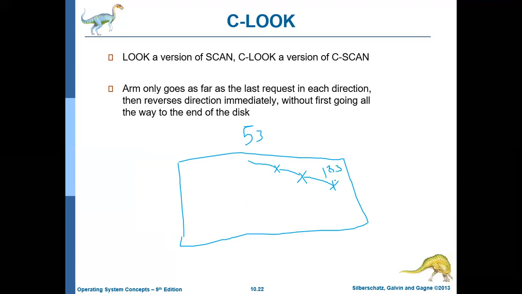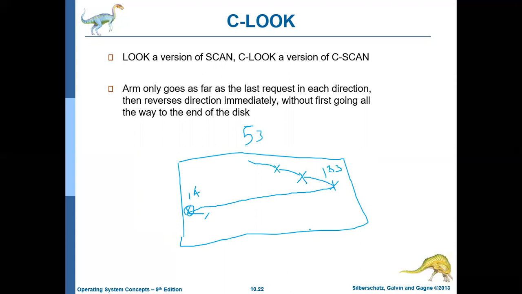After 183, it will reverse its direction to whichever is the first request. In our case, the first request is 14, so it will not go all the way back to 0. Rather, it will go up to 14, serve the request of the 14th cylinder, and then start its journey in the forward direction. So that is the difference.